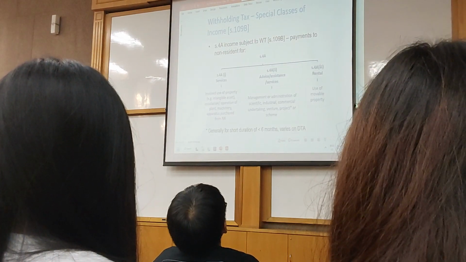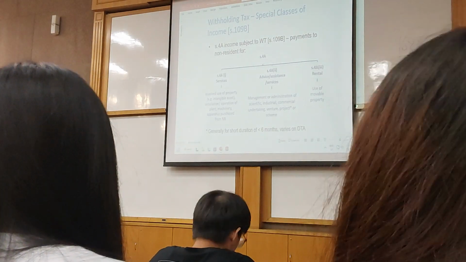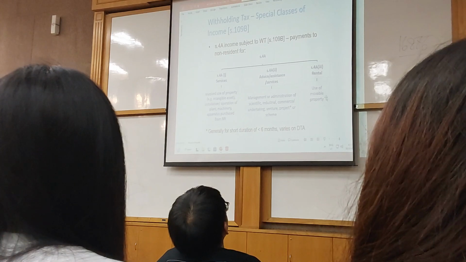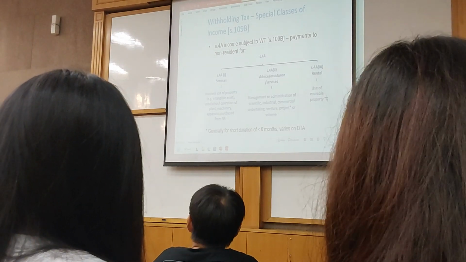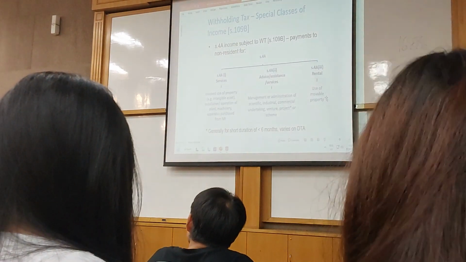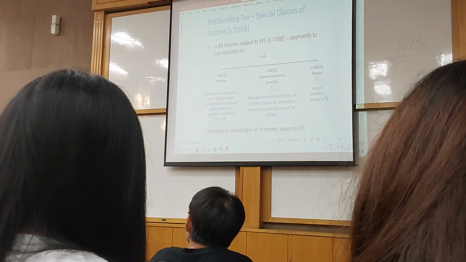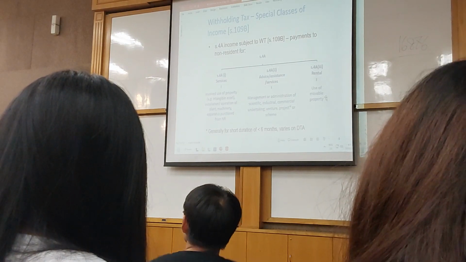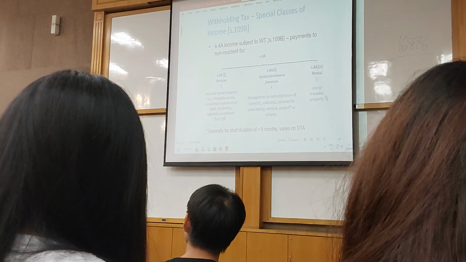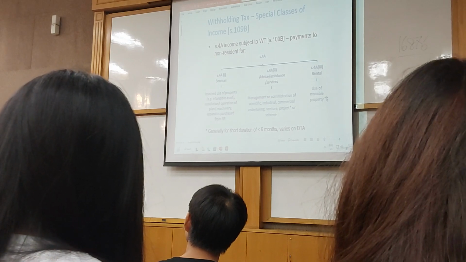Another special class of income is 4A3, rental, use of movable property. What is use of movable property? That means those properties that you have rented that can move around. It's not fixed property or immovable property. That means rental of premises is not under this one.